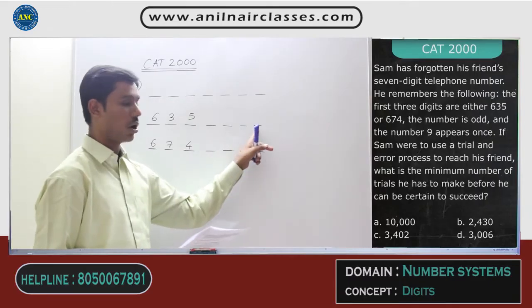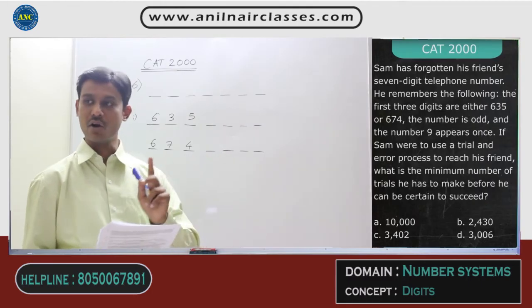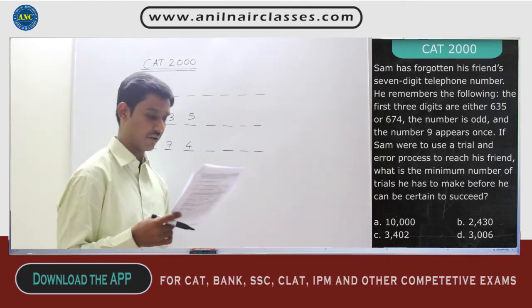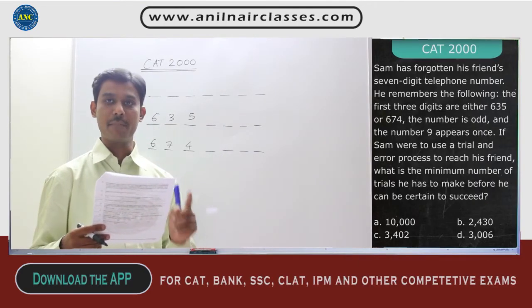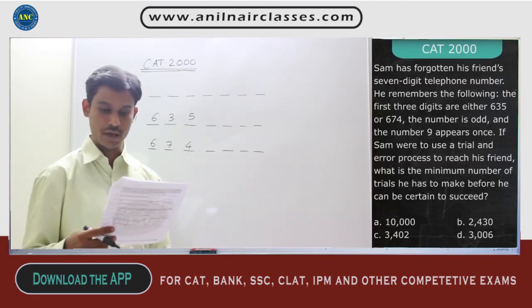Odd number means it should always end with 1, 3, 5, 7 or 9. Right? The number should end with 1, 3, 5, 7 or 9. And the number 9 appears only once. The number 9 will appear only once.